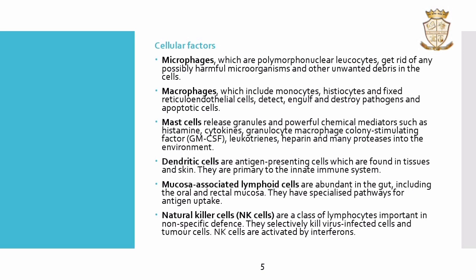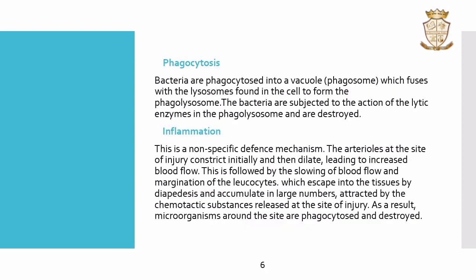Mucosa associated lymphoid cells are abundant in the gut, including the oral and rectal mucosa. They have specialized pathways for antigen uptake. Natural killer cells are a class of lymphocytes important in non-specific defense. They selectively kill virus-infected cells and tumorous cells.